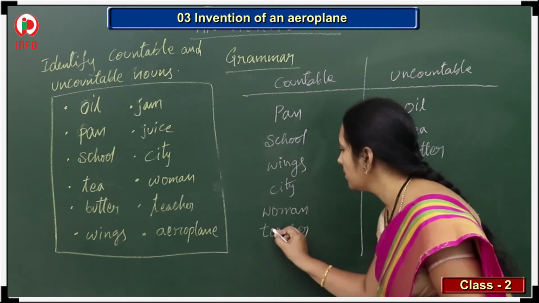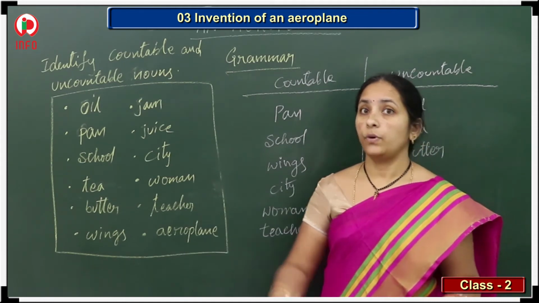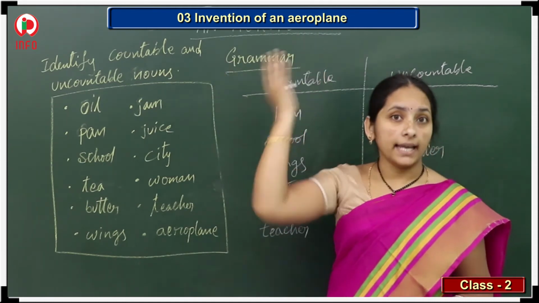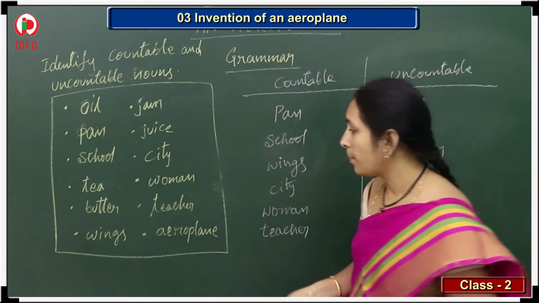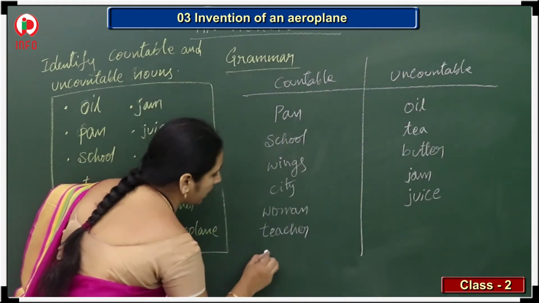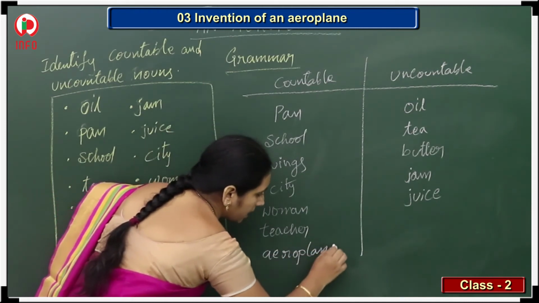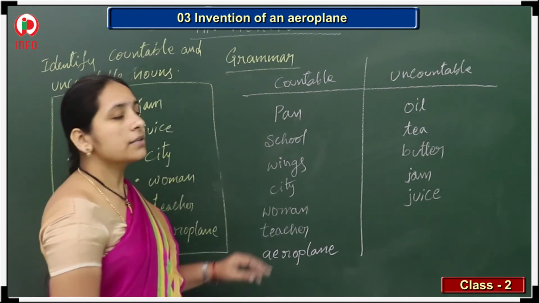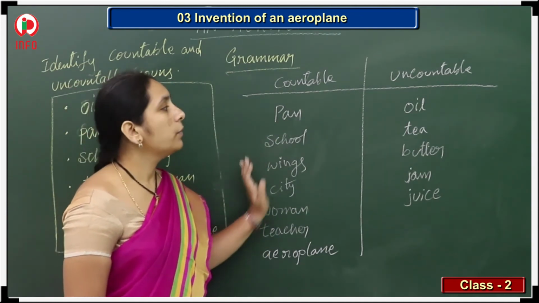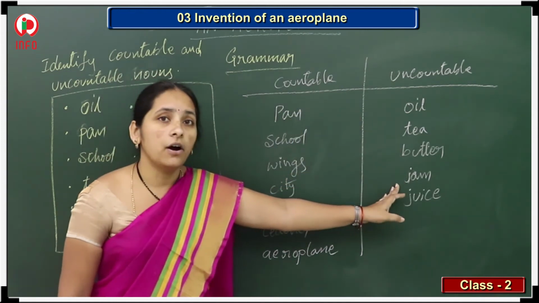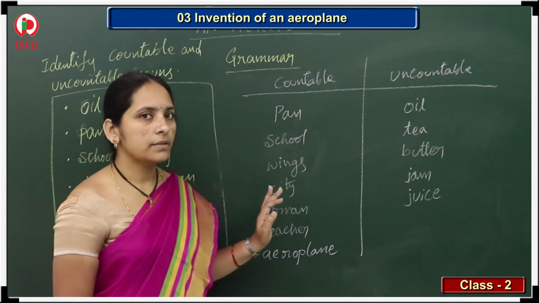And next come here, aeroplane. Yes, 1 aeroplane here, another aeroplane, another, 1, 2, 3. Can you count them or not? Yes, aeroplanes. So that's why we can write aeroplane is countable. Those for which we can write the plural form are called countable. Those for which we cannot write the plural form are uncountable nouns, right? Did you understand this one?